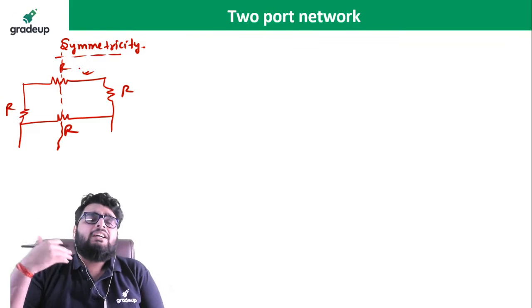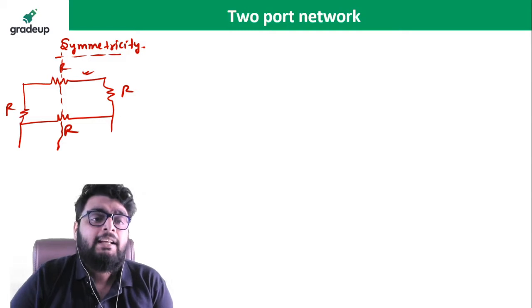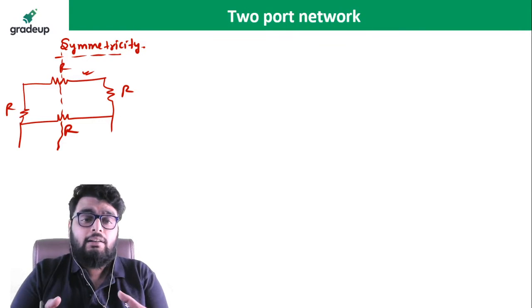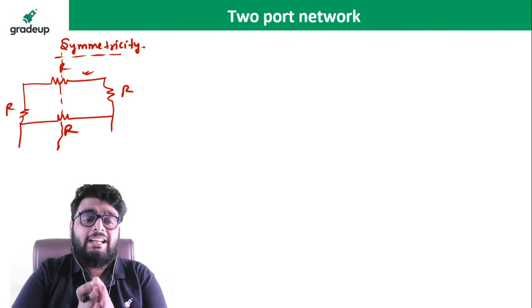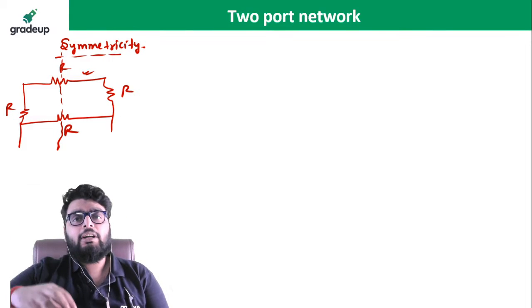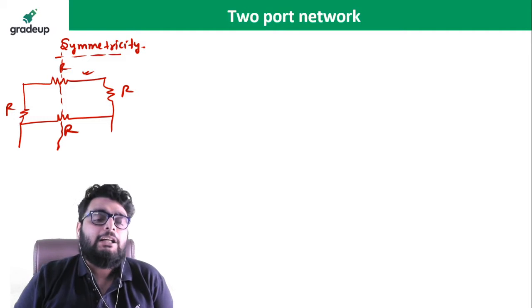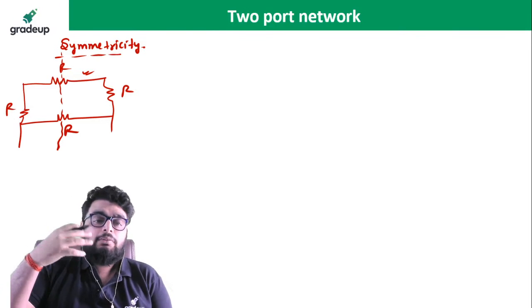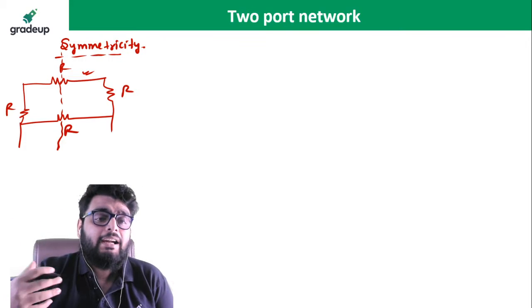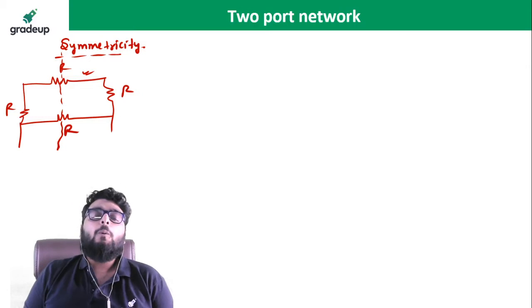Then why are we learning symmetricity in a two-port network? The only reason is that in practical life, you are not getting the configuration properly. Or you can think about it: if the configuration is not given, and just V1, V2, I1, I2 are given, and from these values I need to find out whether the network is symmetrical or not. In that case, we use the two-port network.